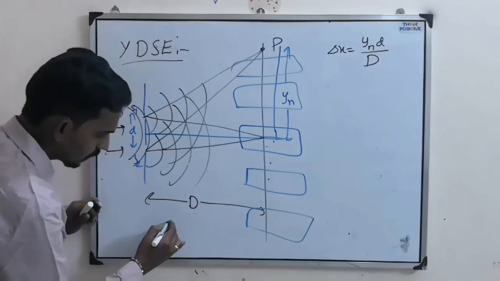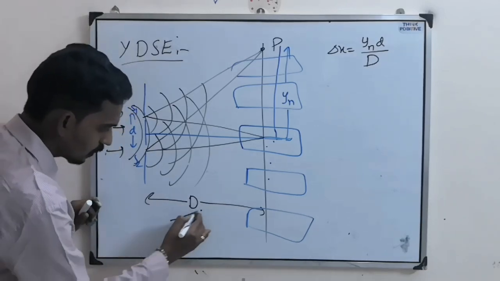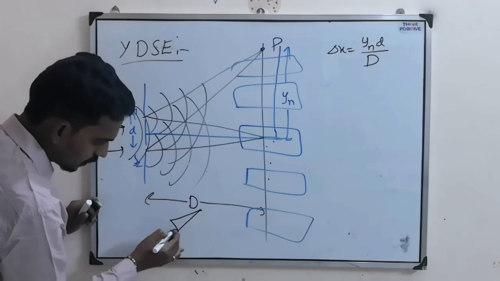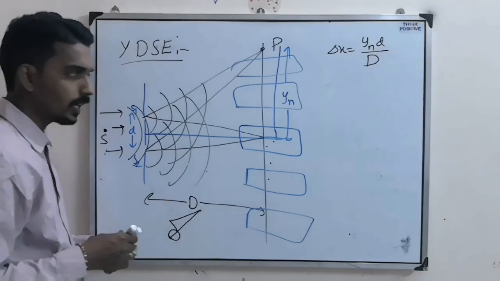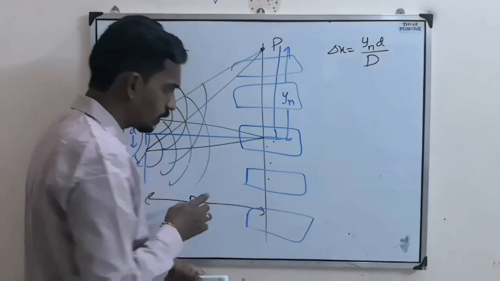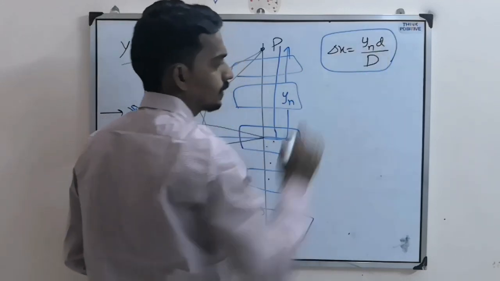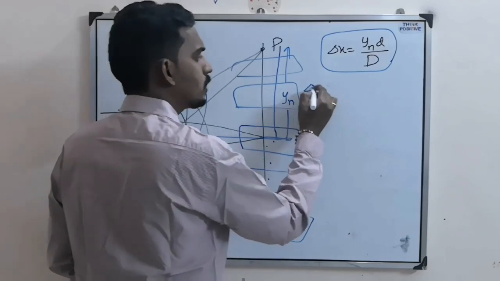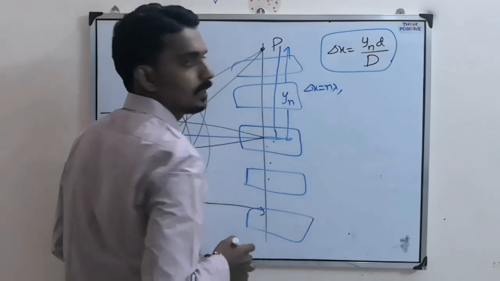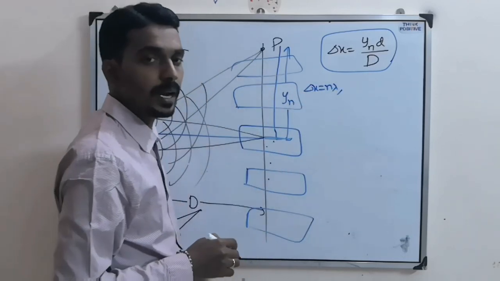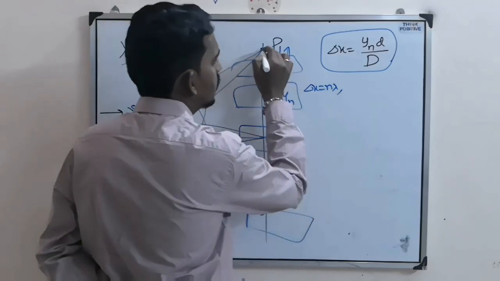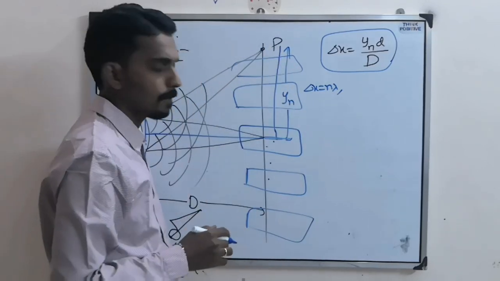Like I will just show you. See, S1, S2, this is the point. This is the additional path, so that is called the path difference between the two light rays. Now that path difference is equal to this much. And if this is equal to n lambda, then this point can become a bright fringe. So that's why a bright fringe will form here.